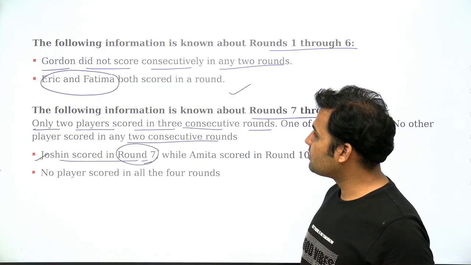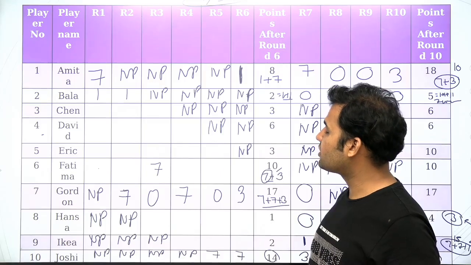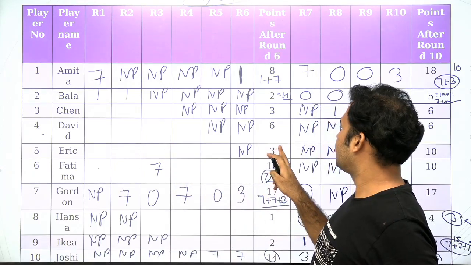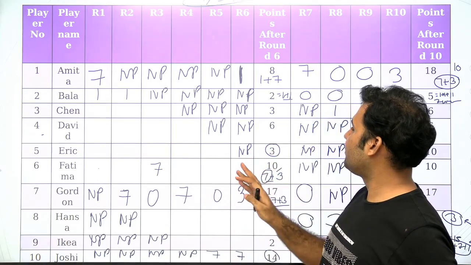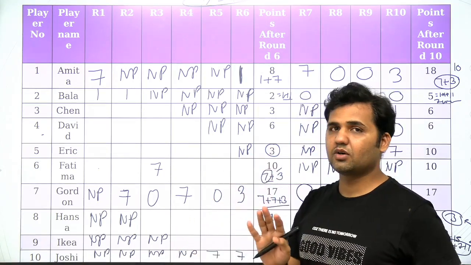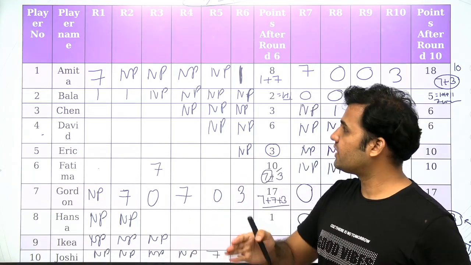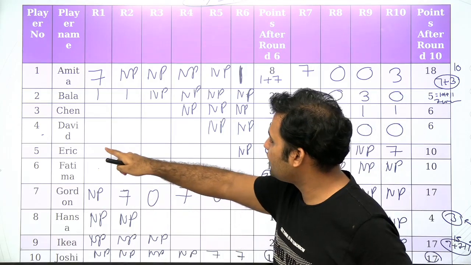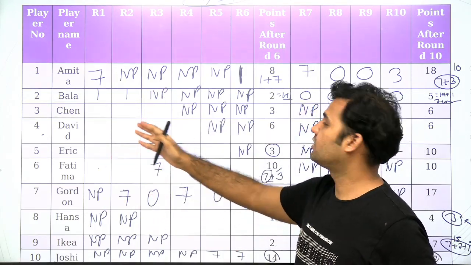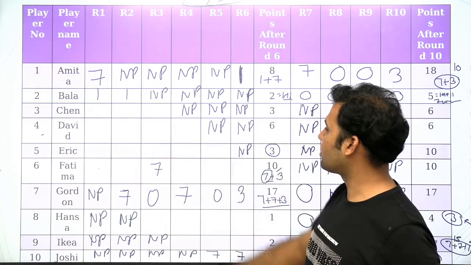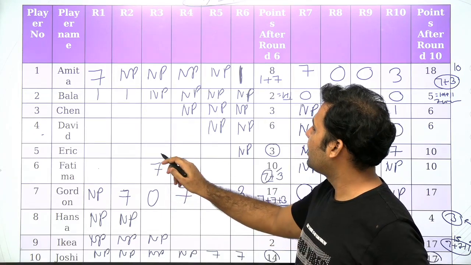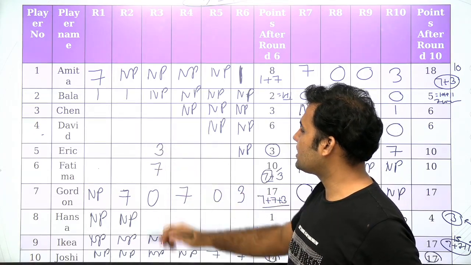Now, because it is mentioned that Eric and Fatima both are scoring in a round, and the only possible option for Eric to have a score of 3 is 3 only. The 1 plus 1 plus 1 is not possible because we do not have the columns to place three 1s, right? These two columns are already occupied. So if Eric and Fatima are scoring in the same round, Eric must have scored 3 in that same round.